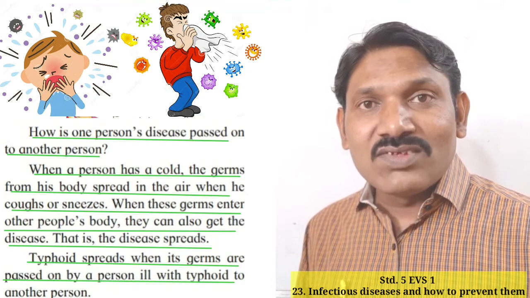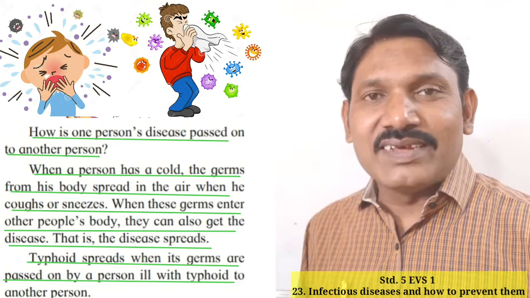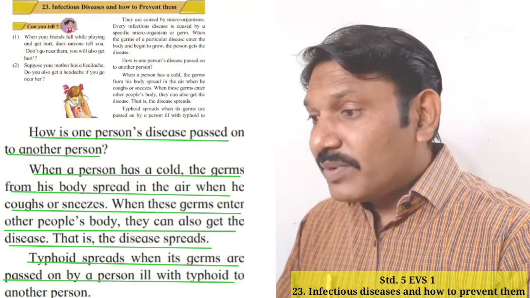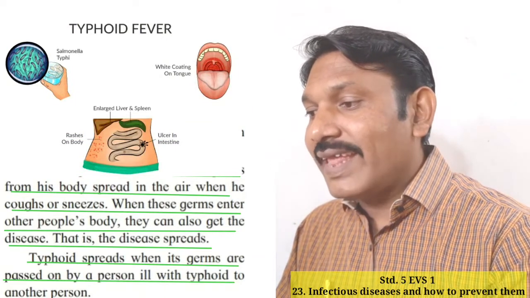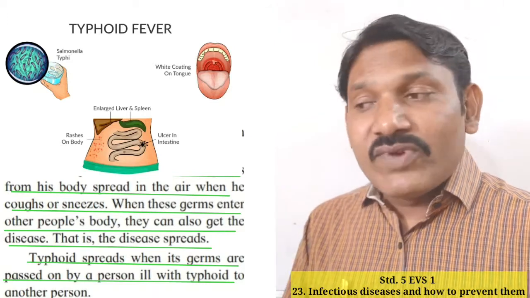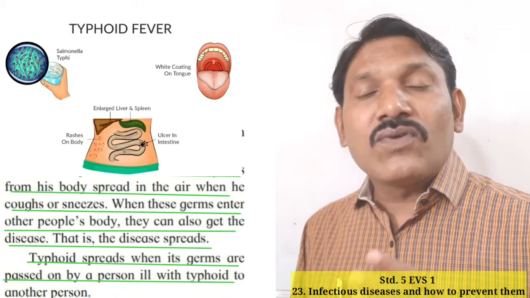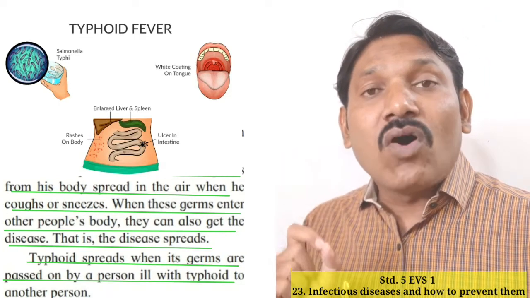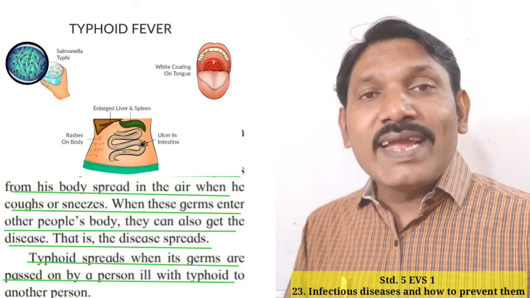Okay student, have you understood this much? Very good. And that is the disease spread. Okay students, yes, now let's move forward. Typhoid spreads when its germs are passed on by a person ill with typhoid to another person. In the same way, typhoid spreads when its germs pass from one person to another when a person is suffering from typhoid. Okay students, have you understood? In what way it spreads?